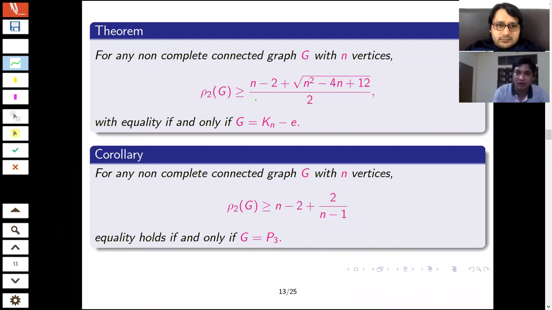That is, if I have a complete graph and remove one of the edges, then the resulting graph will give the minimum value of the distance Laplacian eigenvalue, the second largest one. As a particular case, for a non-complete graph, this one holds this result, and the lower one holds for the path graph P3, on 3 vertices. P3 you can see from 4 vertices I can get it.